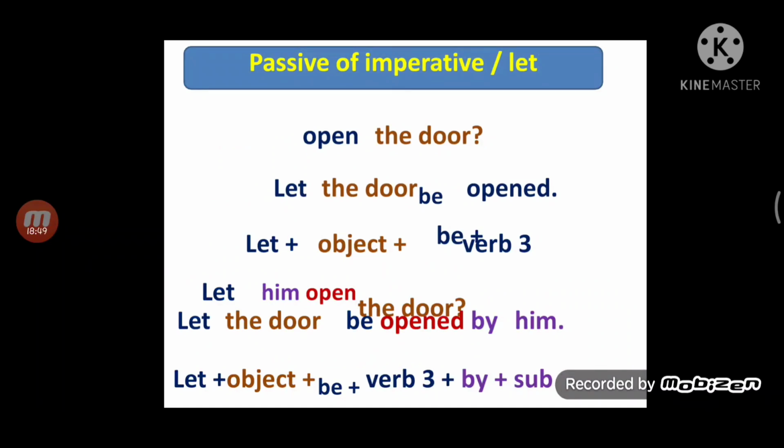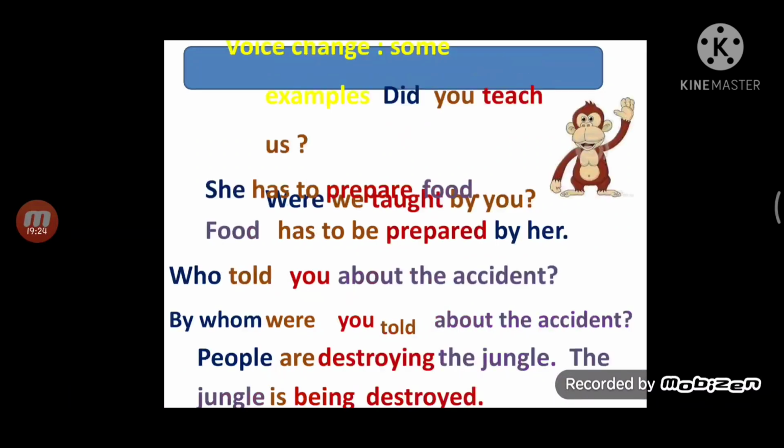Okay, now let's see the passive voice of imperative sentences. Open the door, obviously the subject is you. Open the door, you open the door. So when we convert it into passive voice, the door is object, be open. So let plus object plus be plus V3. Let him open the door. Let the door be opened by him. Let plus object plus be plus verb 3 plus by plus subject. Okay, so in this way you can, that is another example.